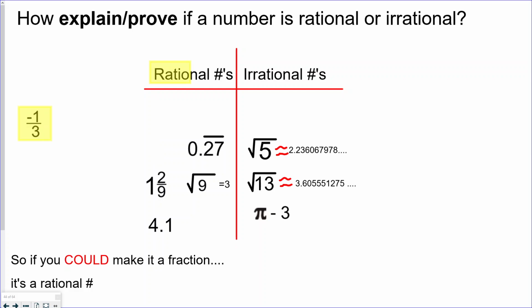And it becomes very easy if we're already looking at a fraction. If it's a fraction, it's rational. What about a mixed number? Well, any mixed number we can turn into a fraction. So there you have it. All mixed numbers are rational.